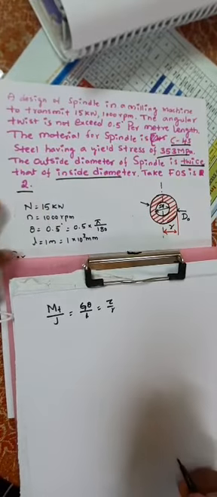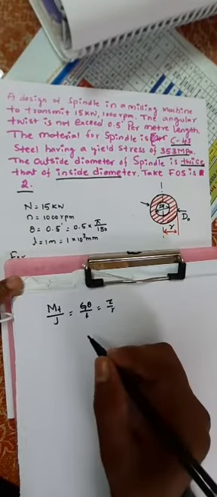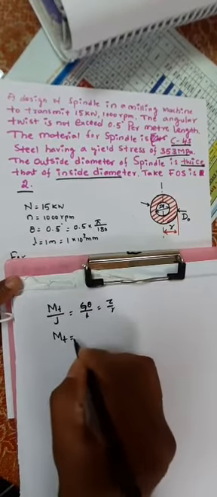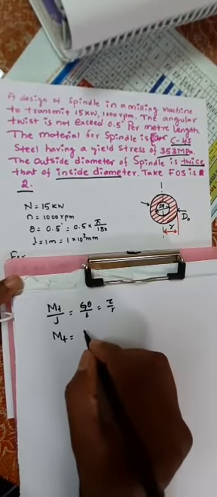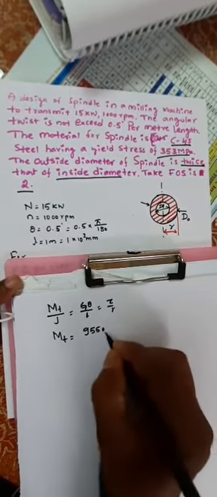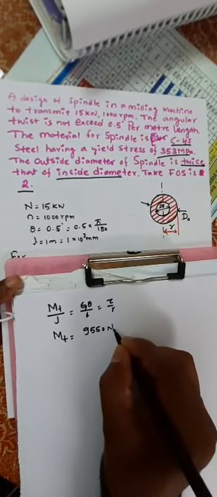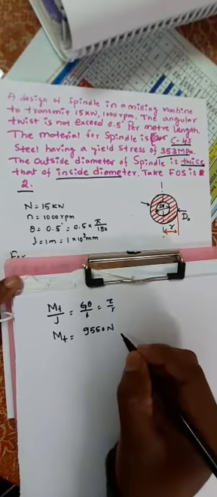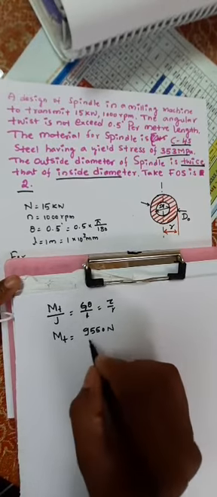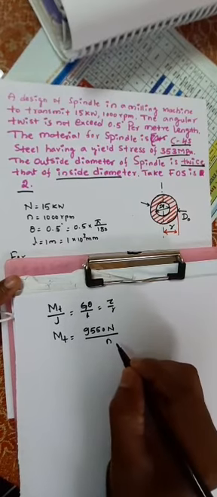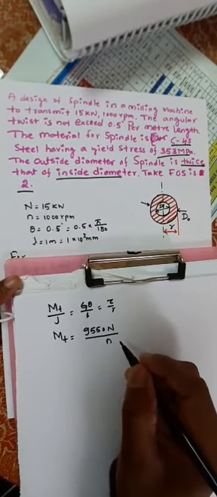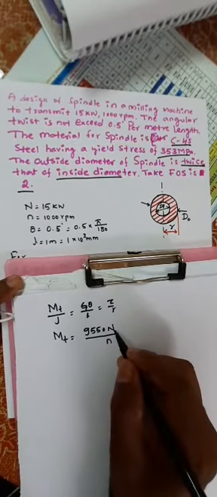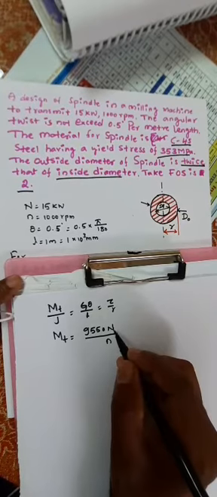We know that Mt is equal to 9550 N, where capital N, which we also call P, is the power transmitted, divided by small n, the speed of the spindle, which is 1000 rpm. Here the power is given in kilowatts, so we need to convert that into watts.